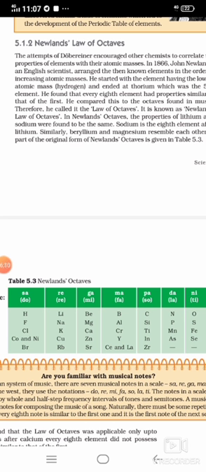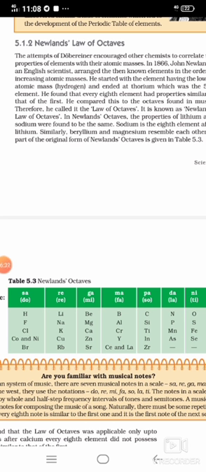When we start counting from lithium, the 8th element will be sodium and it will come under the same category as lithium. When we start our counting from beryllium, the 8th one will be magnesium. Please count down.